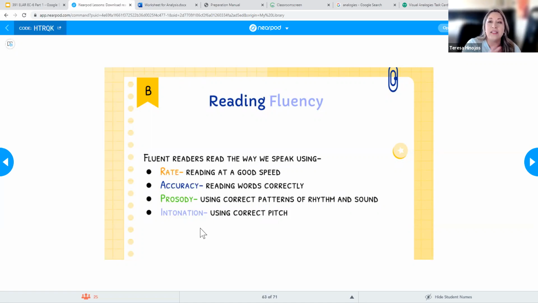And so I know that there was a time where they were having kids like, okay, come on, let's see, we want to have the fastest readers. Who's the fastest readers? And so again, these are kind of why the state of Texas is taking that turn towards the science of teaching reading, because that wasn't a good strategy, right? It's not about who's the fastest reader, right? It's about who's reading fluently enough to be able to comprehend what you're actually reading.